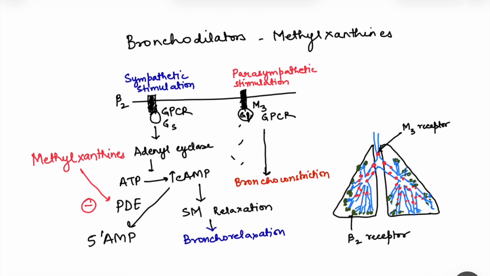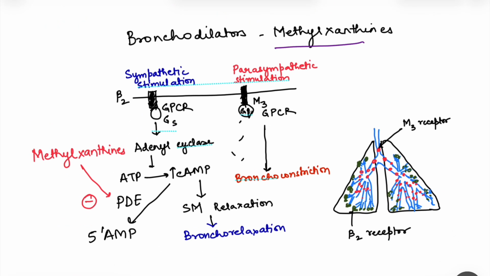Moving on to the last bronchodilators, that is the methylxanthines. Now, when we were talking about how bronchodilation occurs, I told you that increased cAMP causes bronchodilation or bronchorelaxation. Now, this cAMP is broken down by an enzyme phosphodiesterase to 5-AMP. If we block this phosphodiesterase enzyme, that is by methylxanthines, in that case, this cAMP will not be broken down and there will be accumulation of cAMP, thus causing more bronchodilation. So that is the mechanism of action of methylxanthines.